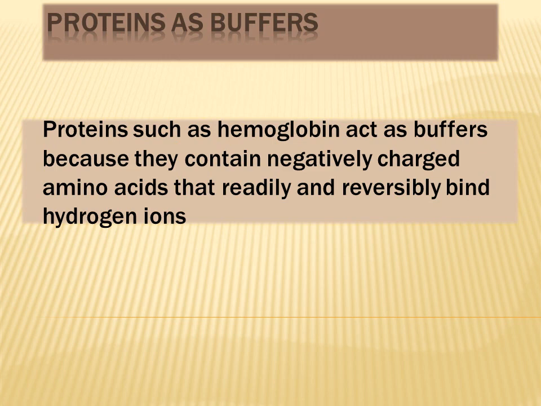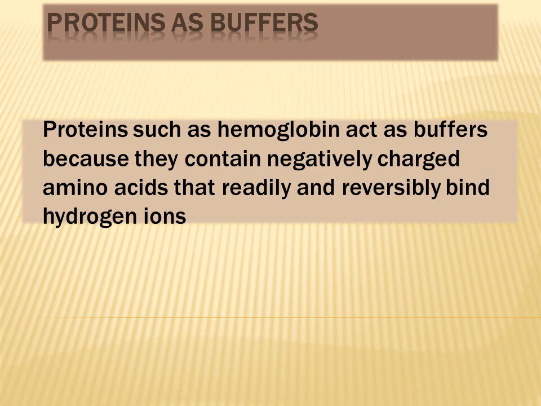In this way they can act as buffers both inside the cells and outside the cells according to the requirement. So if hydrogen ion concentration increases, then the negatively charged acids can combine with hydrogen ions, and by removing these hydrogen ions from the medium, the pH of the medium or the environment will be maintained.